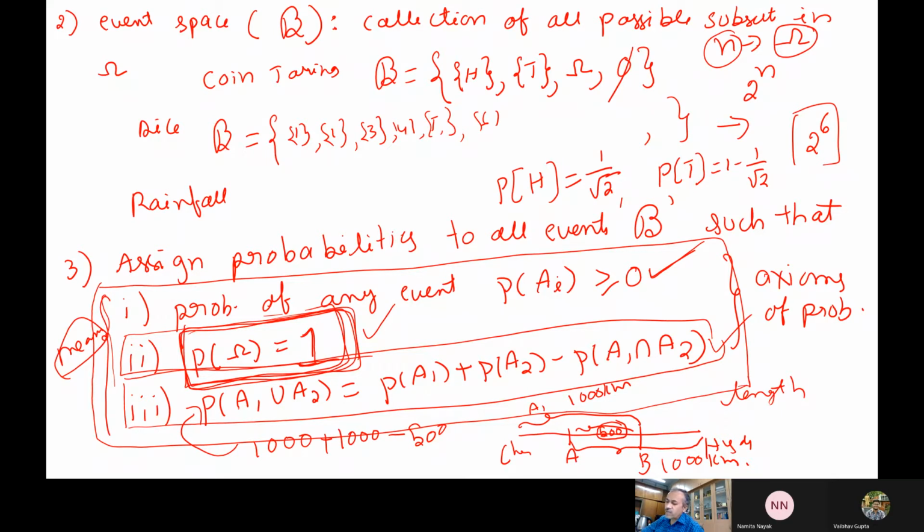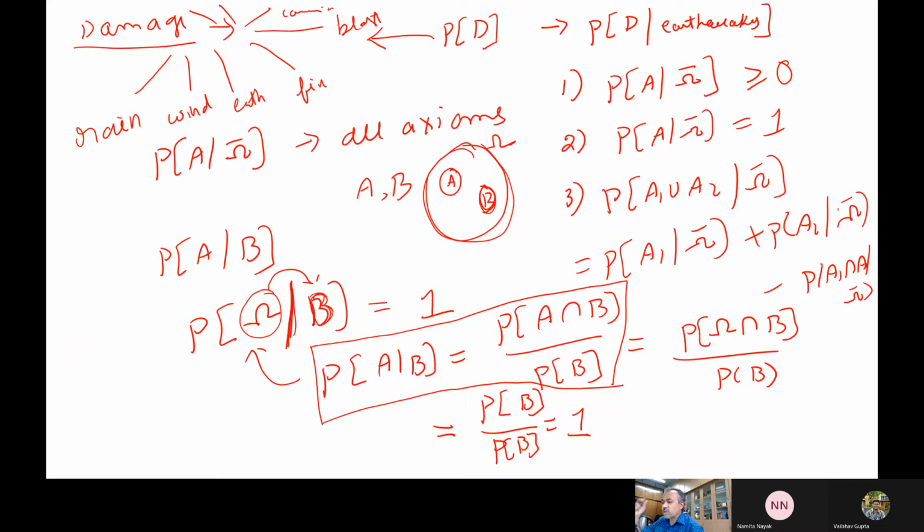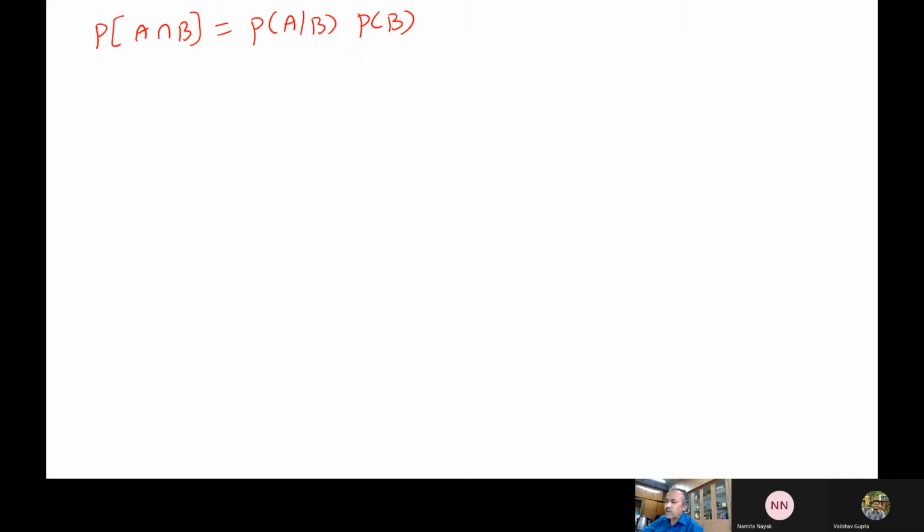So the advantage of this definition is that it is much more general actually. You can even assign probabilities like 1 by root 2, root 3, all irrational values. You followed, right? So that is the advantage of this definition. Then we also discussed conditional probability, which is just a sample space that has been restricted. This also satisfies all the axioms, so one can prove all these things also. We discussed this in our last class.